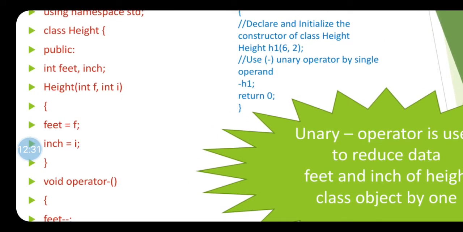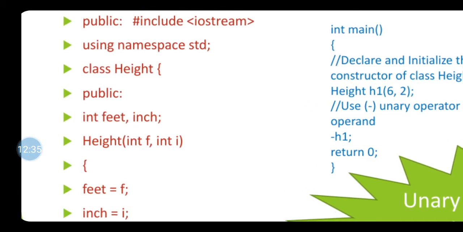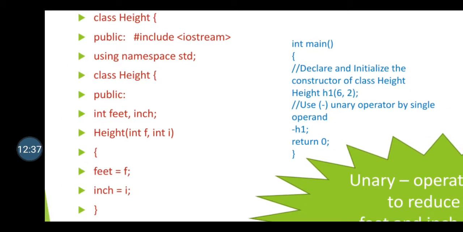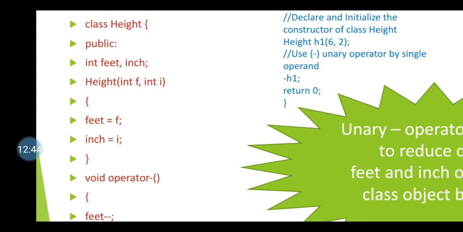Now see, in this program, if you observe, Height is my class, and in Height class I declared feet and inch as private variables. Now see, there is one function Height(int f, int i).